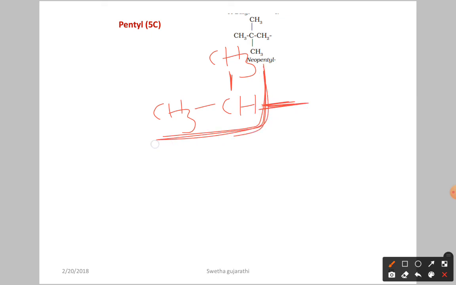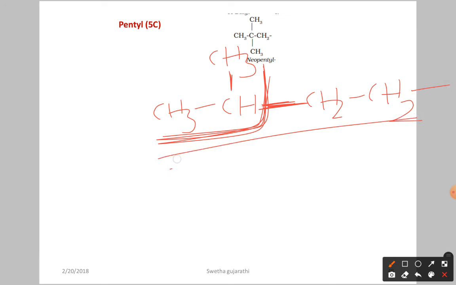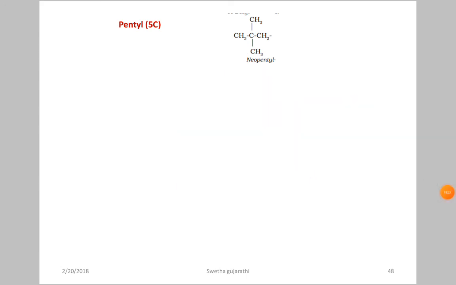Iso means this is the structure. So the remaining is CH2 and CH2. Now 5 carbon atoms are over. This is called what? Isopentyl. So first you have to remember how you are calling primary, secondary, tertiary, iso, neo. Then you can write it thoroughly.